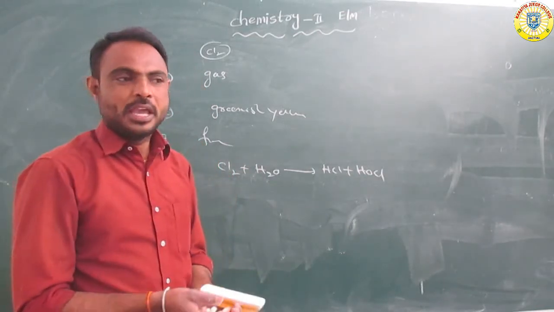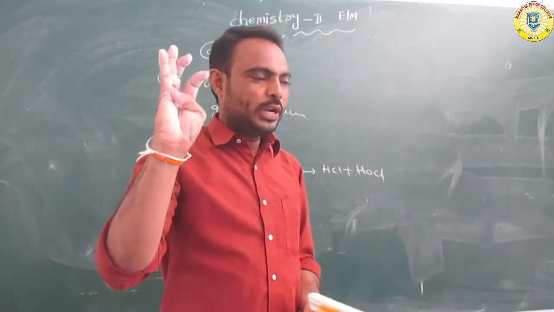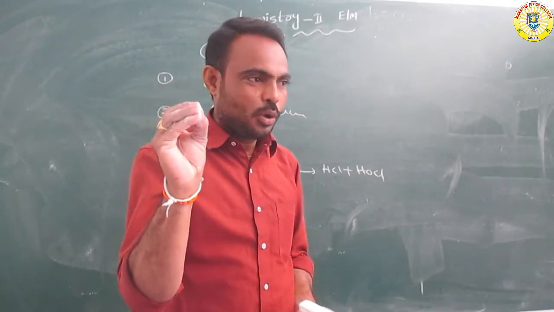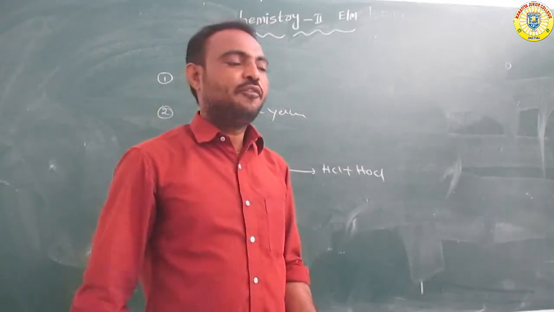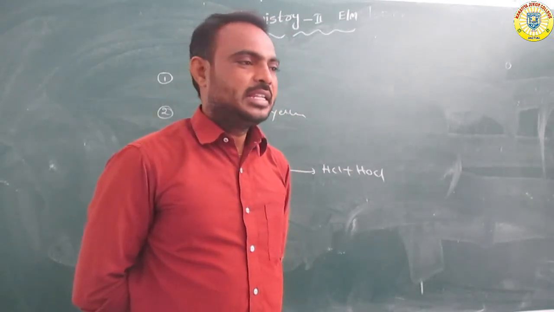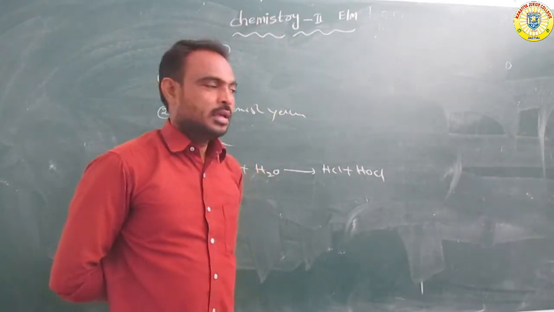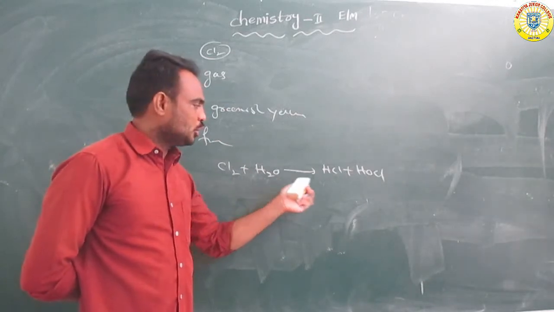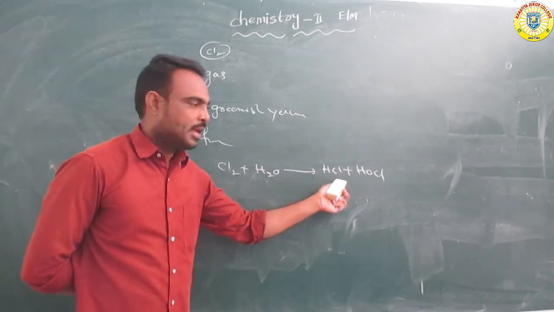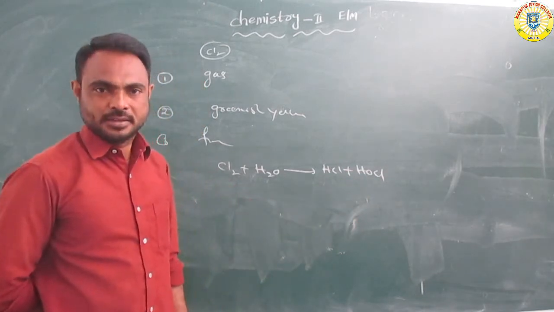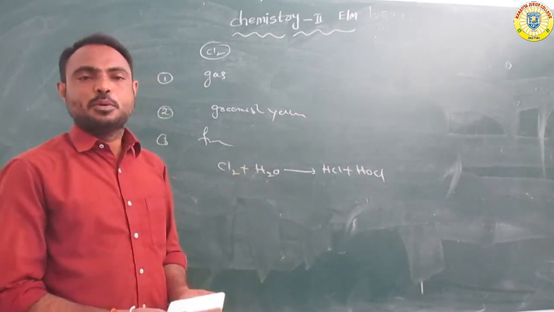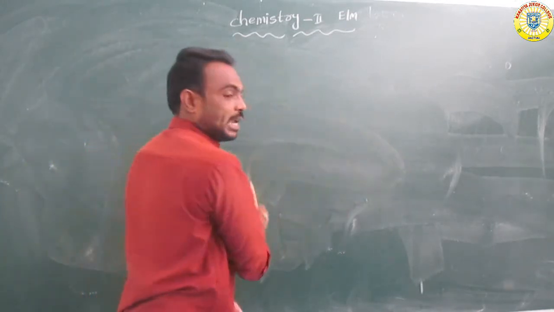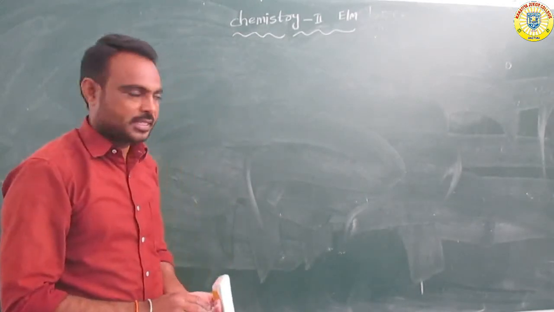Hypochlorous acid. What are the physical properties? Chlorine is a gaseous compound. It is a greenish yellow color, it has a pungent smell, and it is soluble in water. When chlorine gas dissolves in water, it forms hydrochloric acid and hypochlorous acid. These are the physical properties of chlorine gas. Next further, the chemical properties of chlorine gas. It is very important.